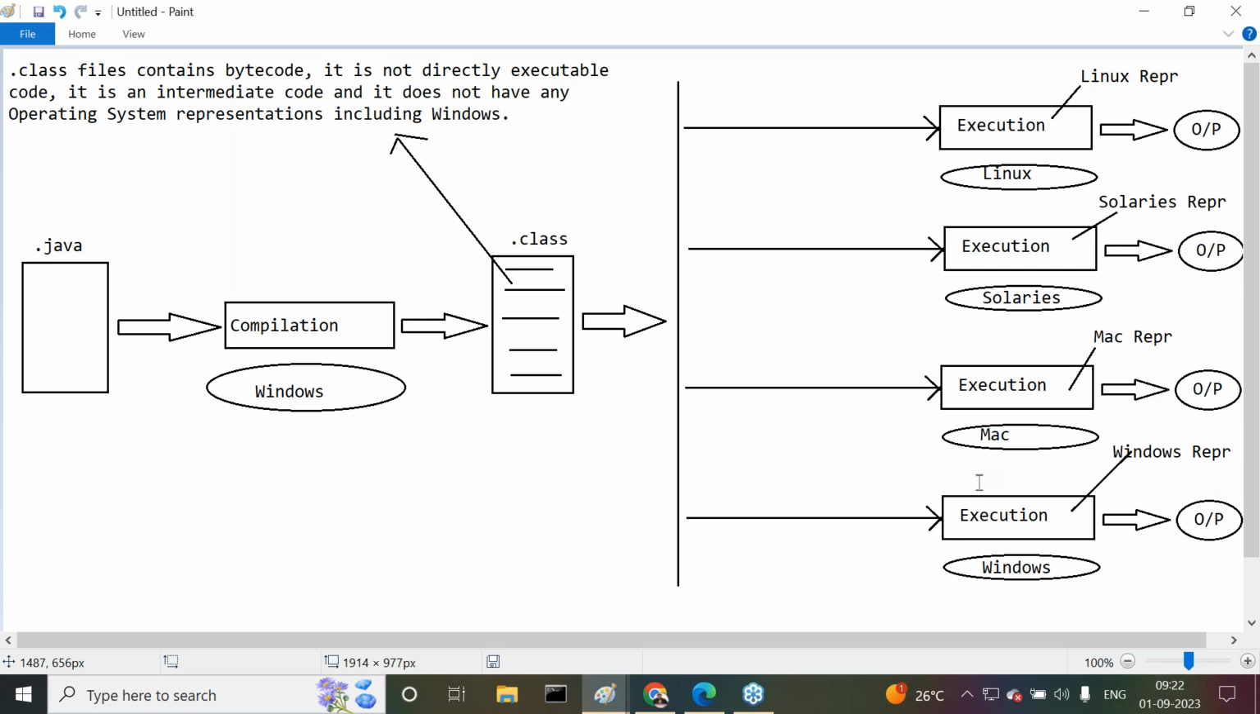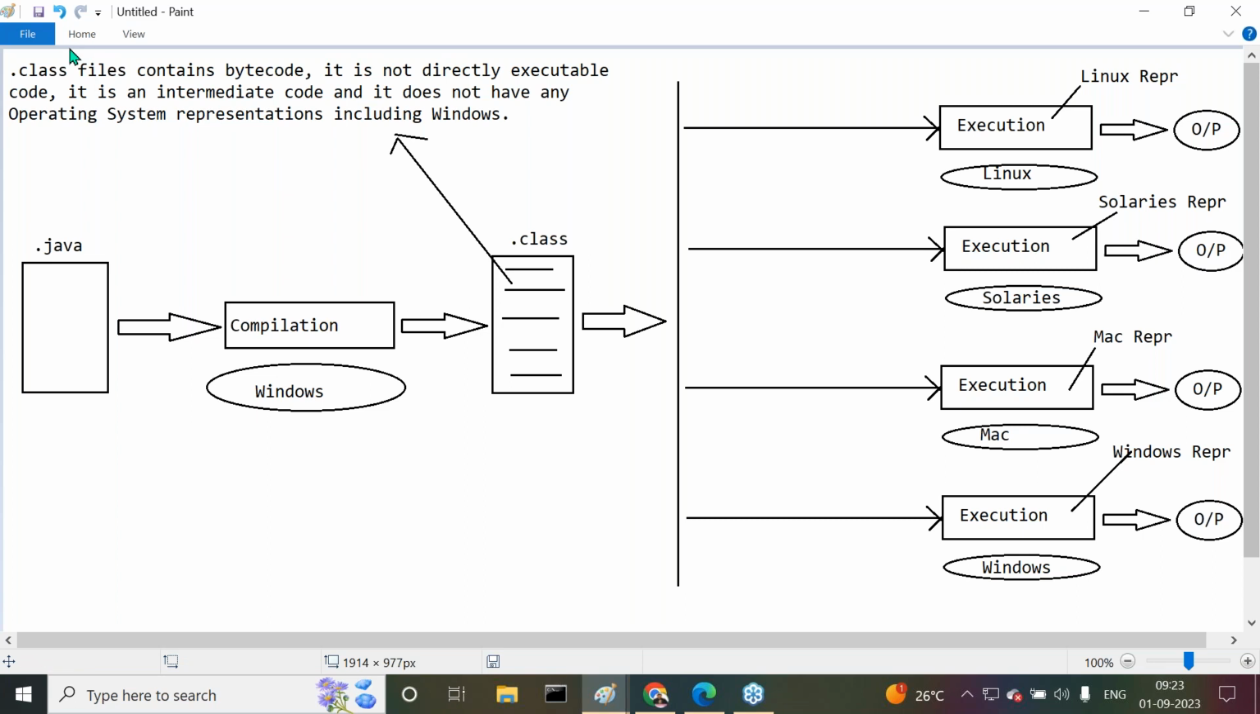But still, what is the problem here? If you want to execute any program on Linux, that bytecode must have Linux representations. If you want to execute the bytecode on Solaris, that bytecode must have Solaris representations. If you want to execute the bytecode under Mac, that bytecode must have Mac representations. If you want to execute the bytecode on Windows, then that bytecode must have Windows representations. But here we are providing neutral representations. Sir, got my point or not?